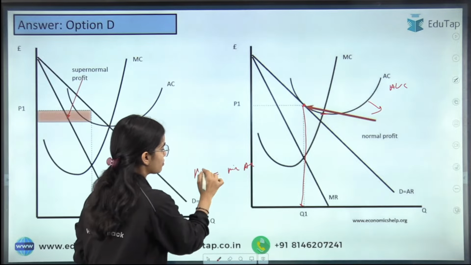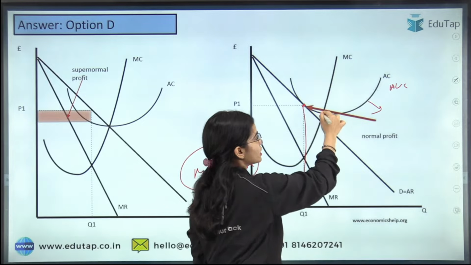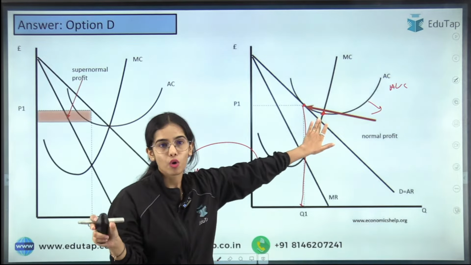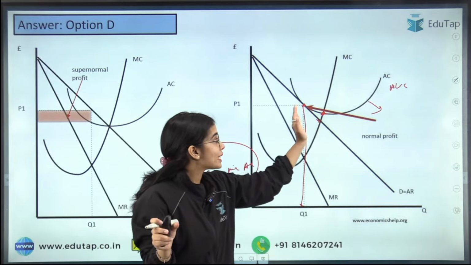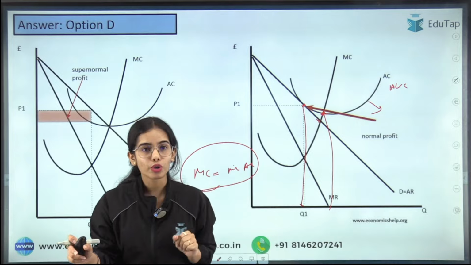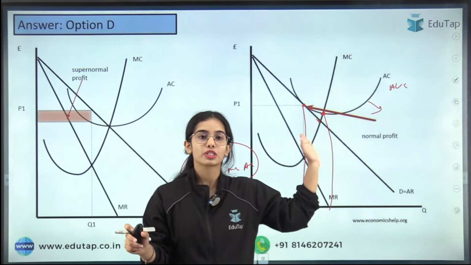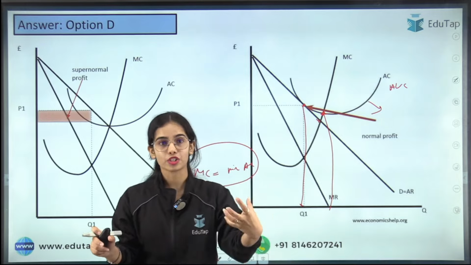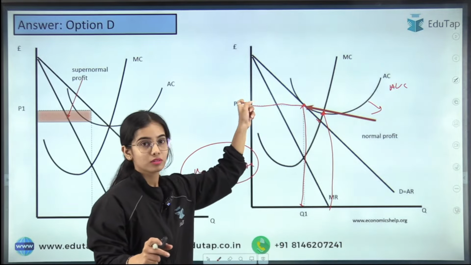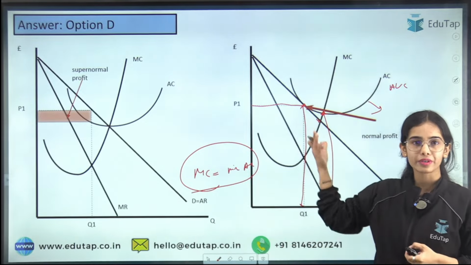The minimum of the average cost is where the marginal cost is equal to the average cost. So your marginal cost is equal to the average cost at this point. That means this is the minimum of the average cost. So if you increase your production, you will reach the minimum of the average cost, but you do not want to increase the production. The monopolistic firms do not want to increase their production because they are earning the maximum they can at this point. If they increase the production, it can lead to losses or reduce their profits.